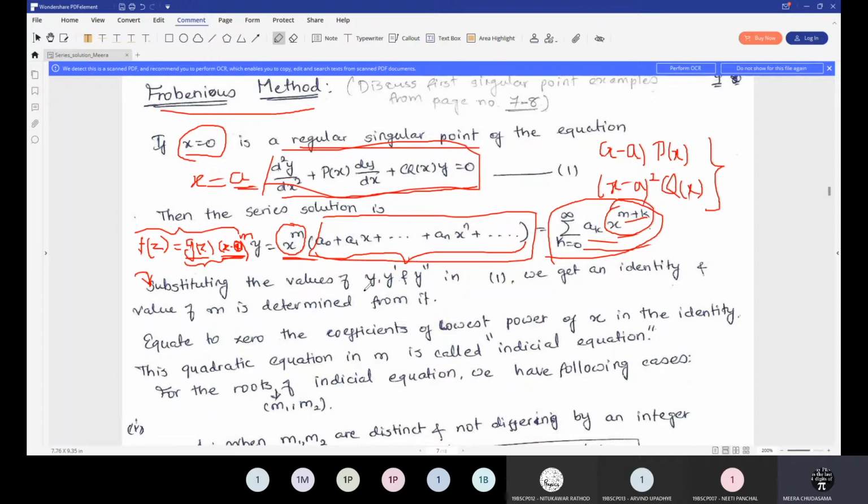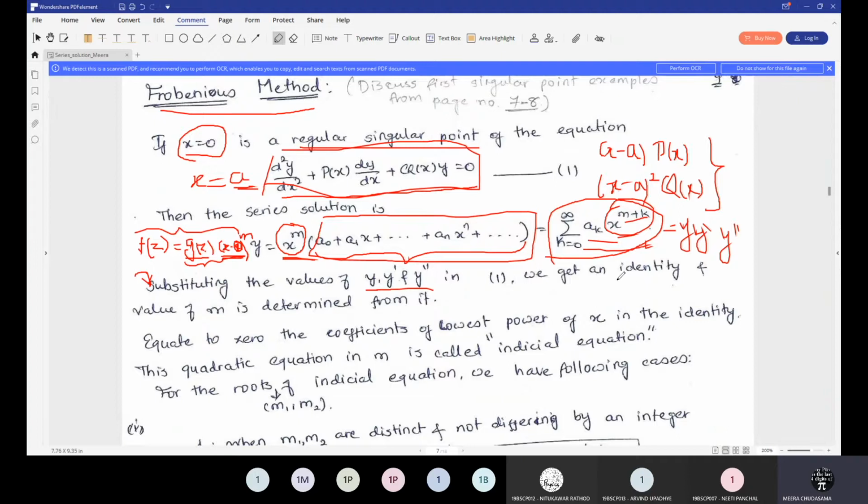So substitute the values of y, y dash and y double dash in equation 1, meaning whatever given equation you have, substitute the corresponding values of y, y dash and y double dash as you have done in the ordinary case. This is your y, so from here you have to find out y dash, y double dash, and substitute them in equation 1.